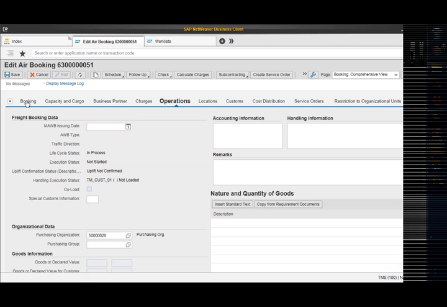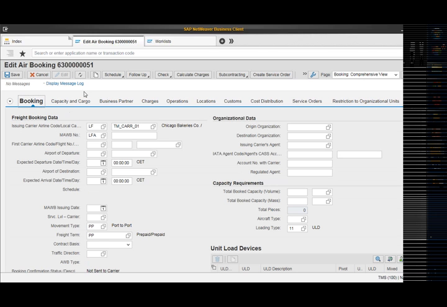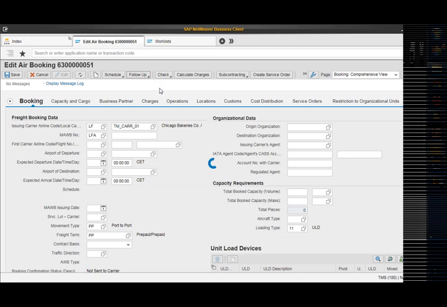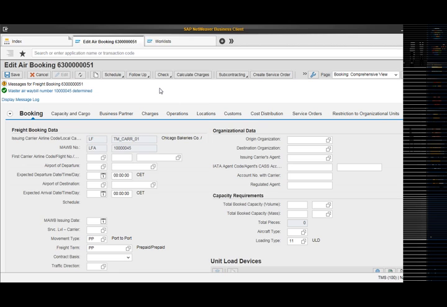I will navigate to the bookings tab. Then I will go to this follow-up and just click on this draw MAWB number. So here you can see the success message that the master airway bill number with so and so has been determined, and appropriately it has populated in this booking document.